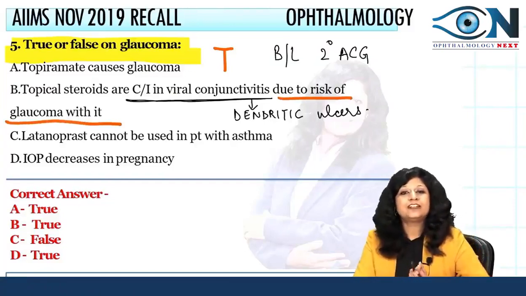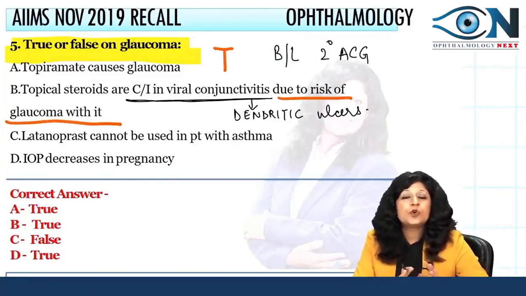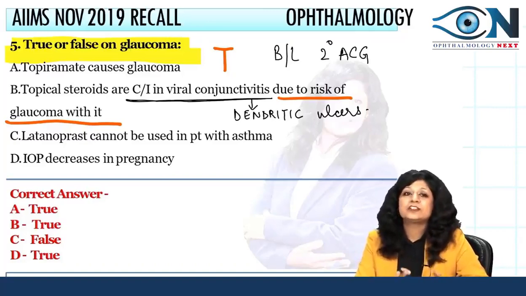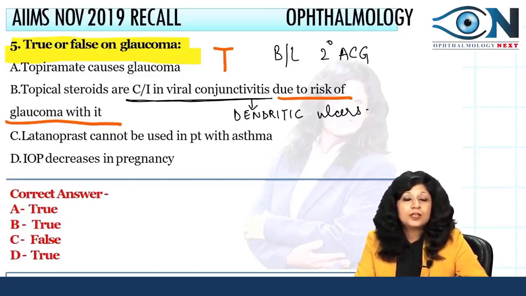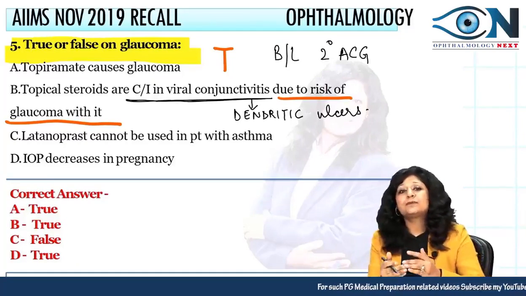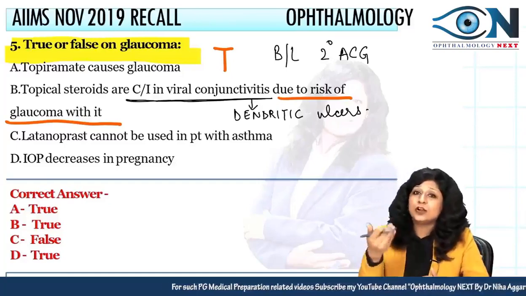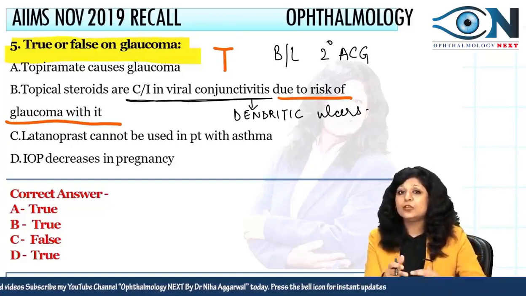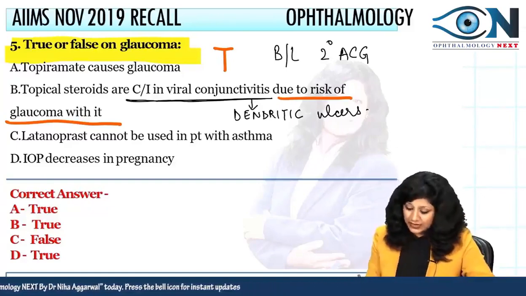Now there is a controversy here whether it should be true or false, that definitely they are contraindicated in viral conjunctivitis, and definitely the steroids cause risk of glaucoma. Now should we mark it as true or false? Because maybe it is not contraindicated in viral keratitis because of glaucoma, but due to something else. We will come back to this.